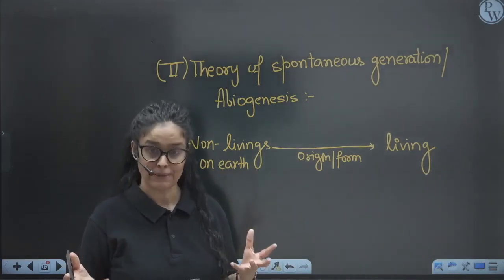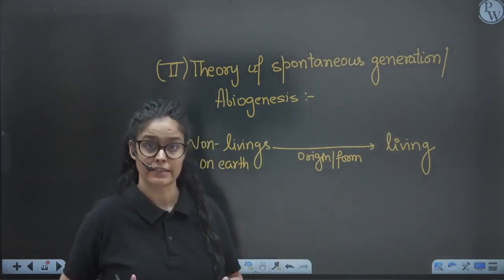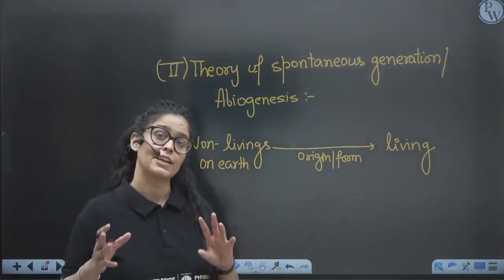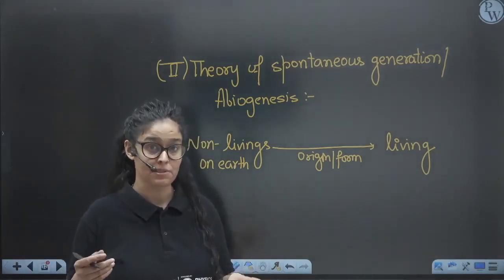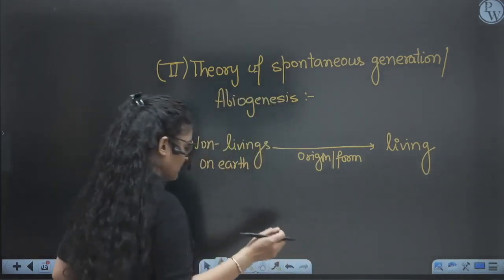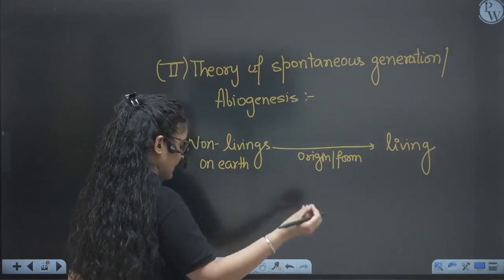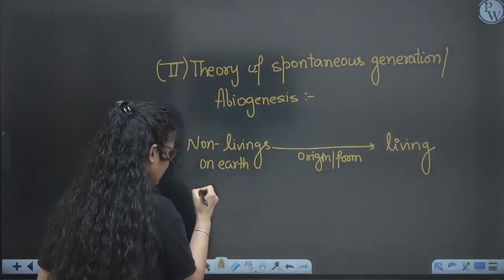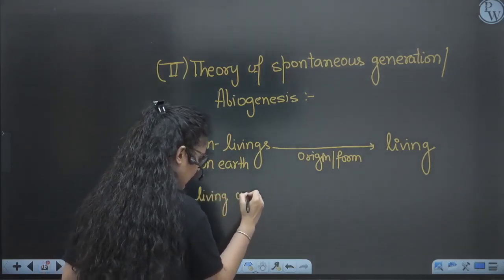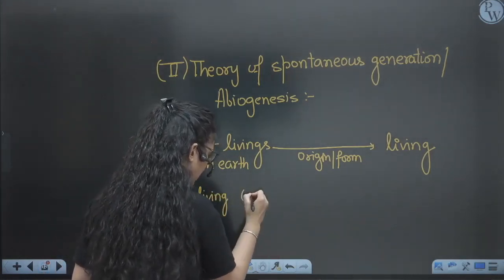It's not true that mice come from these rotten things. No, mice come from the mice which already exist. So that was purely based on observation. They observed it and generalized it. But again, it's not true, right? So according to them, living organisms are created that way.